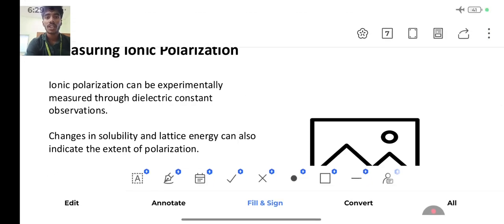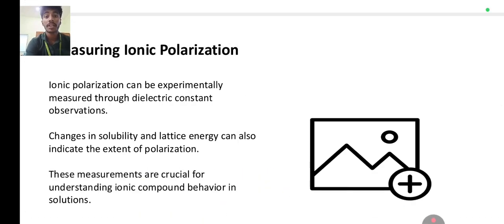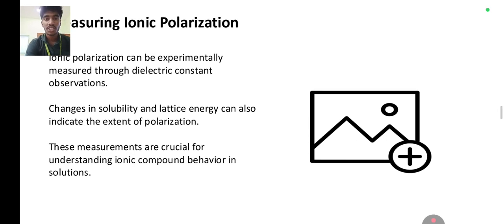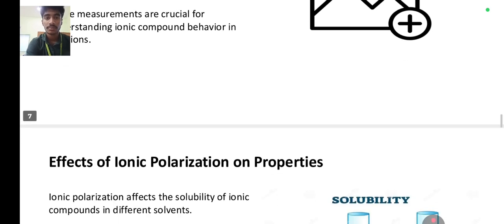Measuring ionic polarization. Ionic polarization can be measured experimentally through dielectric constant observation. Changes in stability and lattice energy also indicate the extent of polarization. These measurements are crucial for understanding ionic compounds and the behavior of solutions.